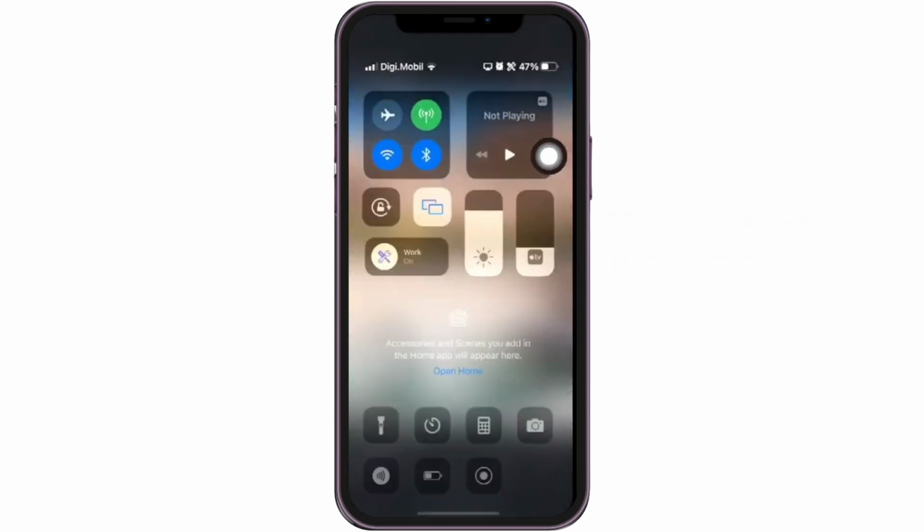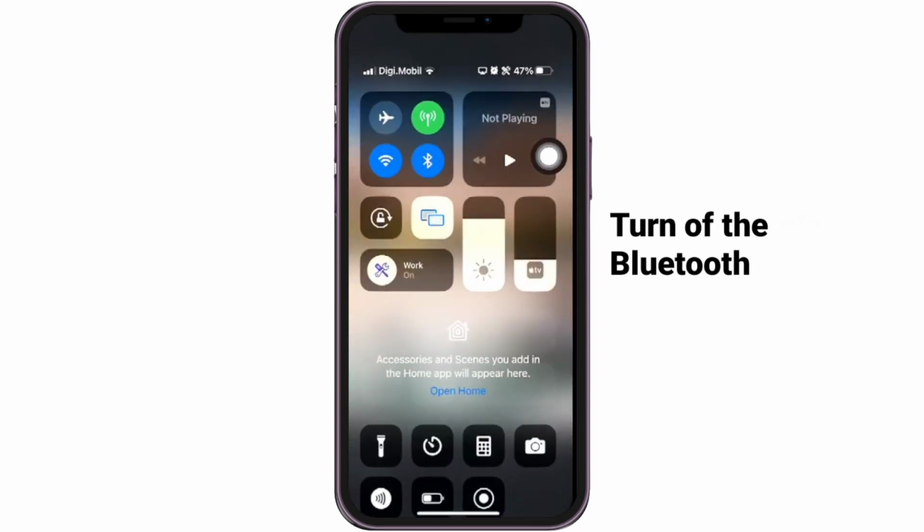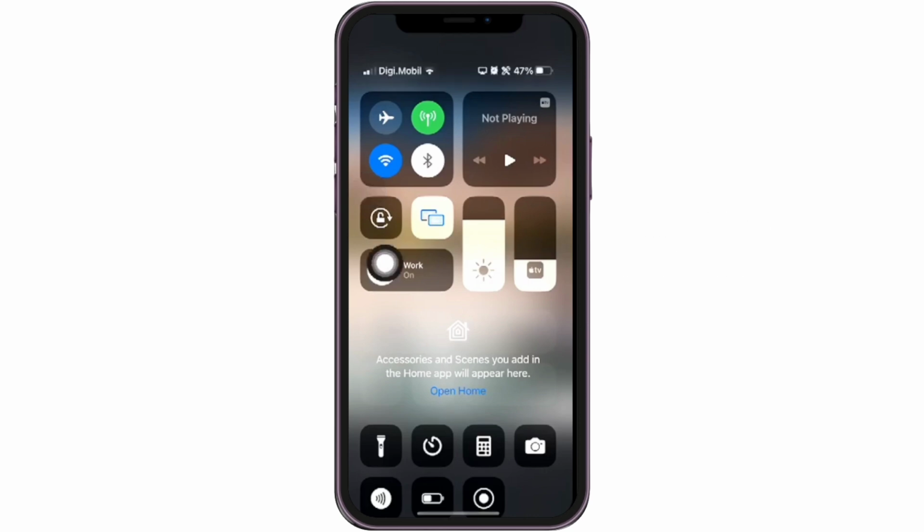The next check is that we swipe down, and inside the panel of our iPhone, we'll turn off the Bluetooth, as sometimes what happens is that it's still connected to some headphones and the sound is coming through there.